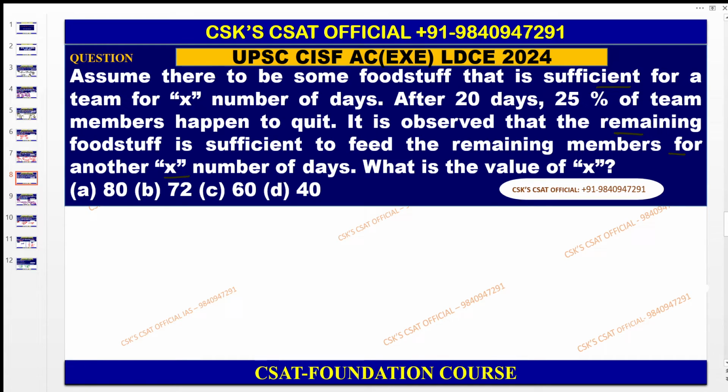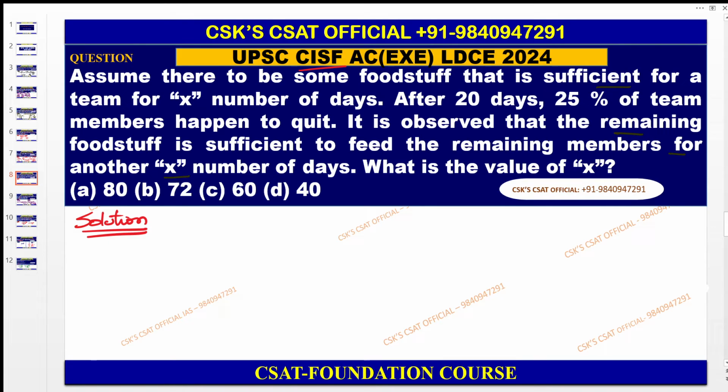This question came in the recent examination conducted by the UPSC CISF exam. You can expect this kind of question in your civil service exam also. First, try to understand this question.